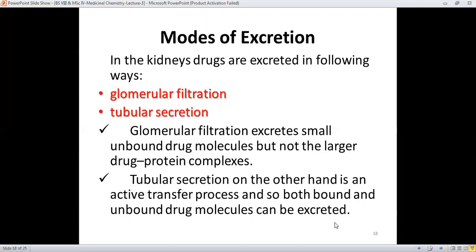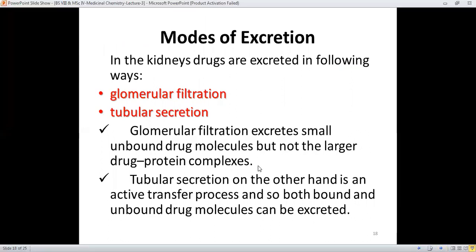And the modes of excretion in the kidney: the drugs are excreted by the following ways, which may be glomerular filtration or tubular secretion. And glomerular filtration excretes small unbound drug molecules, but not the larger drug-protein complexes. It means they will remain in the blood.